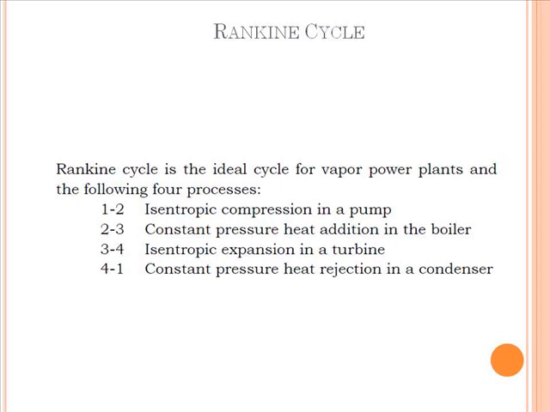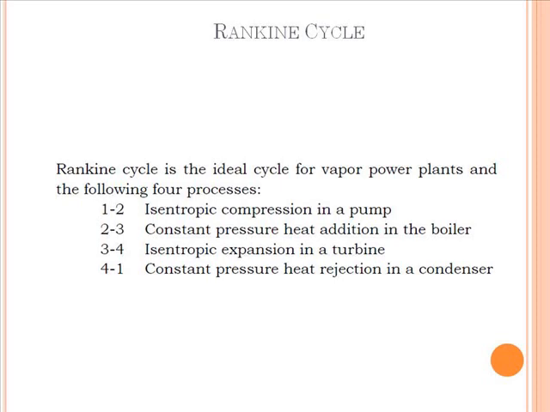First is 1 to 2, isentropic compression in a pump. Second process is 2 to 3, constant pressure heat addition in the boiler. 3 to 4 process is isentropic expansion in the turbine. And 4 to 1 process is constant pressure heat rejection in the condenser.